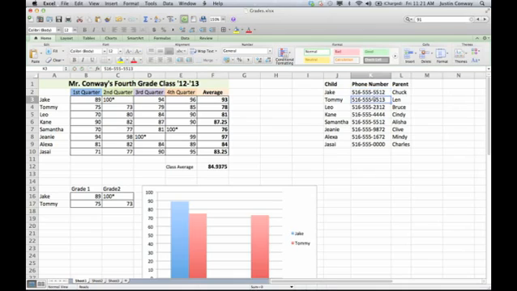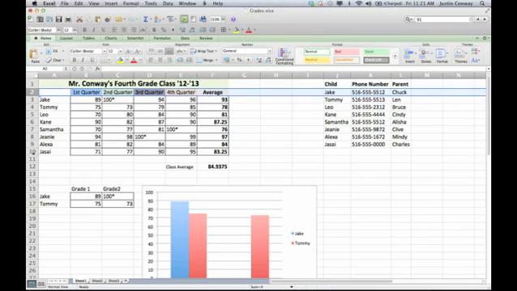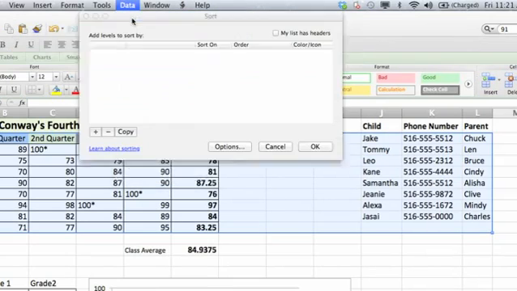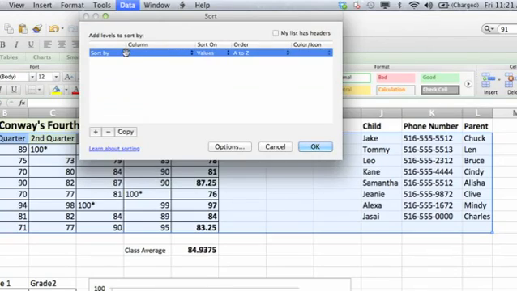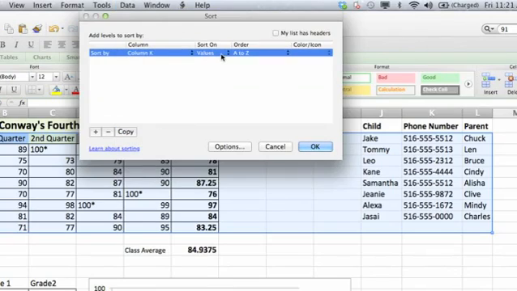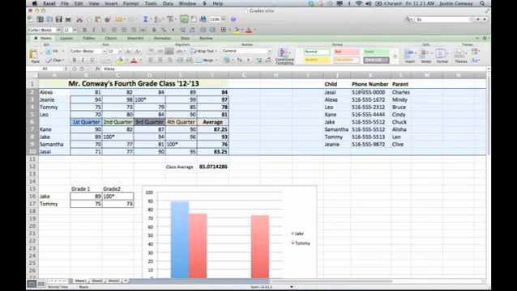And then we'll need to sort to make sure that if there are any duplicates, they're next to each other in the list. To do that, you highlight the rows, go into Data, Sort, select the column that you'd like to sort. For us today, it's going to be the K column, and it's sorted on values, which is good. Hit OK, and now you'll see that they are in numerical order.